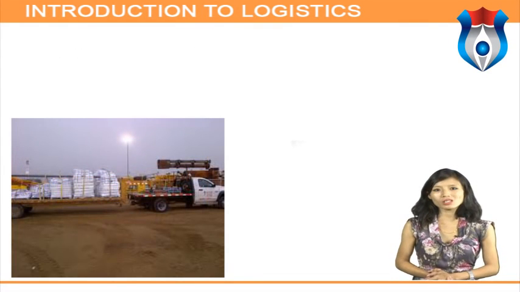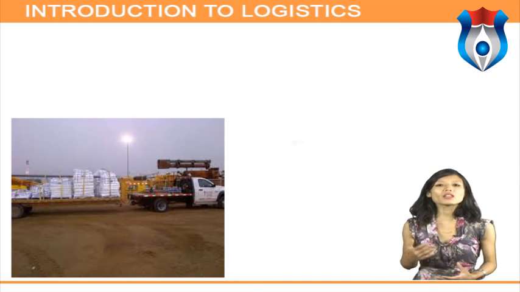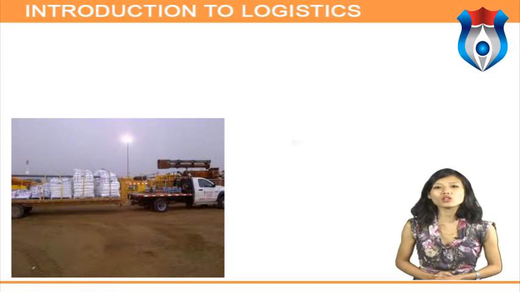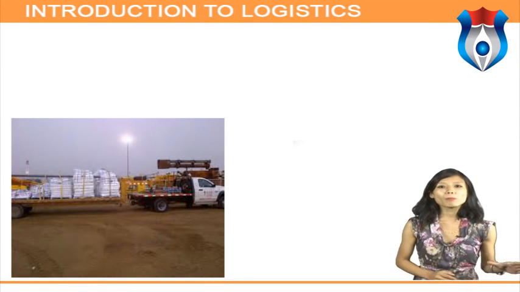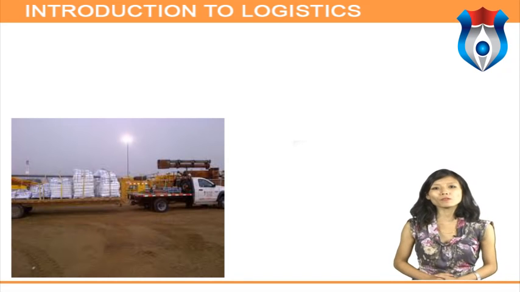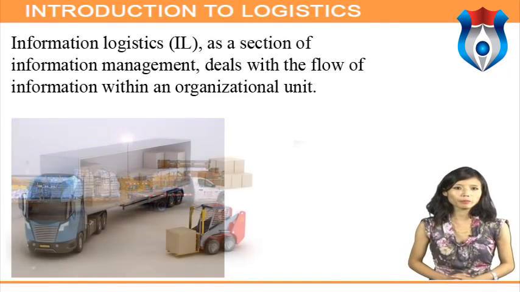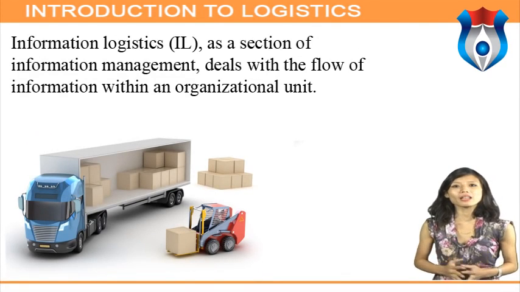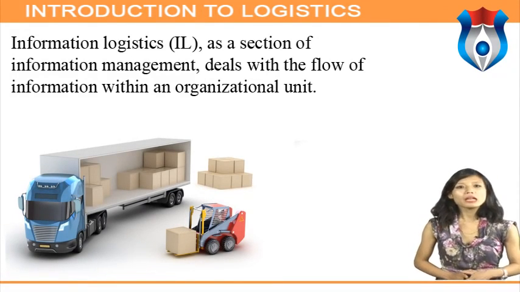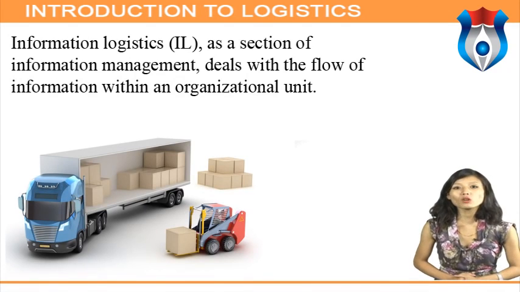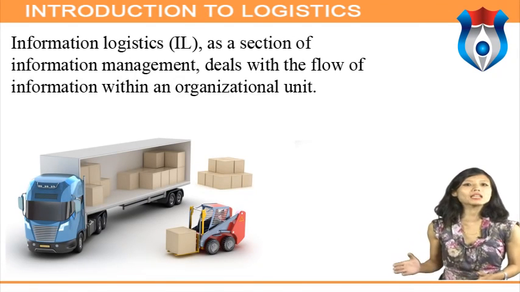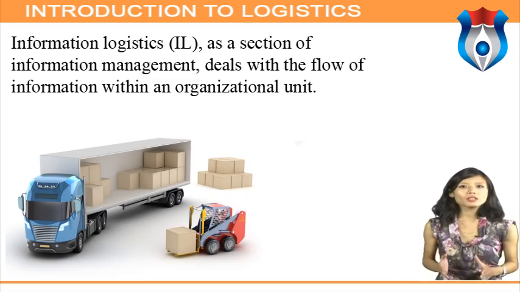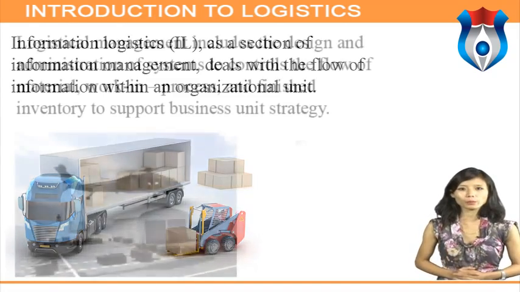According to the Council of Logistics Management, logistics is the process of planning, implementing and controlling the efficient, effective flow and storage of goods, services and related information from the point of origin to the point of consumption for the purpose of conforming to the customer requirement. Information logistics: Information logistics, IL, as a section of information management, deals with the flow of information within an organizational unit or between any number of organizations that in turn form a value creating network.